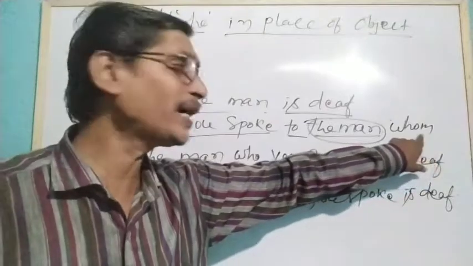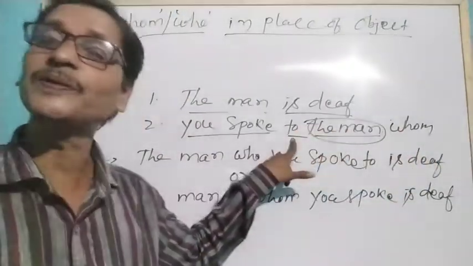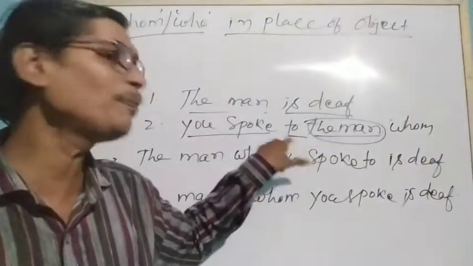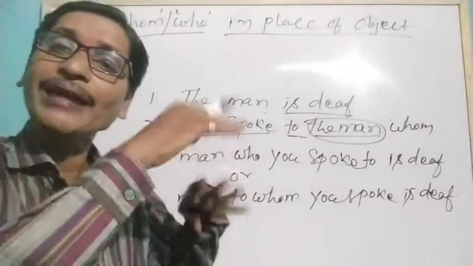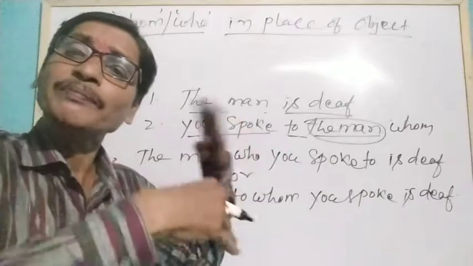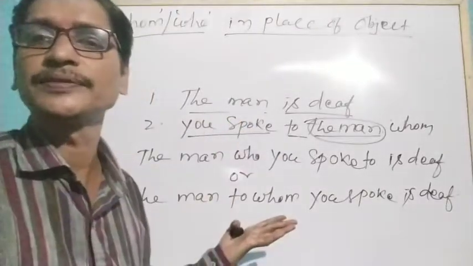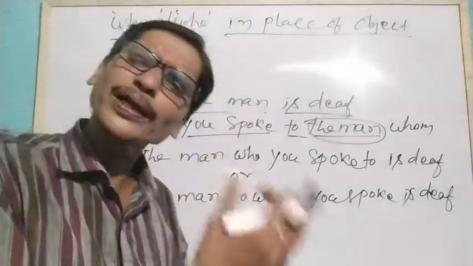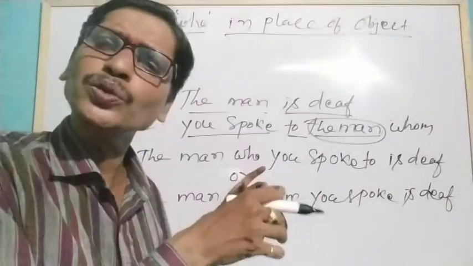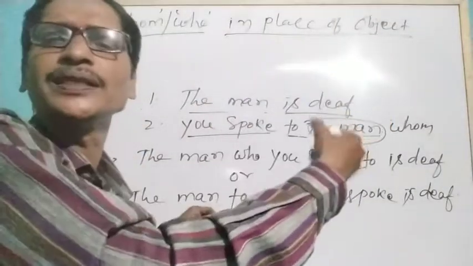Understand? So we can use whom if there is a preposition before it. If there is no preposition, we can use who easily. So we can write them using either way. We can use preposition plus whom, or we don't use the preposition before and we use who and write the preposition in some other place.